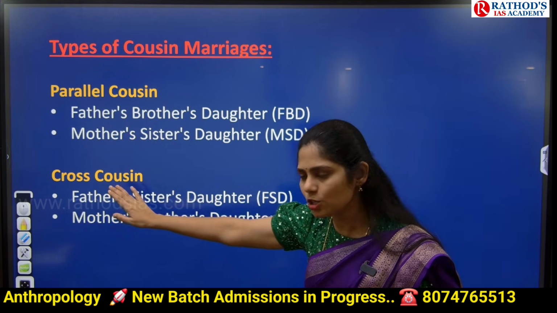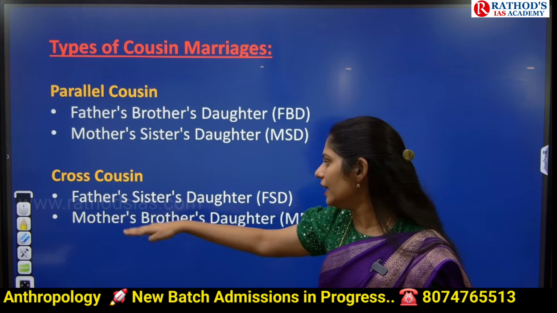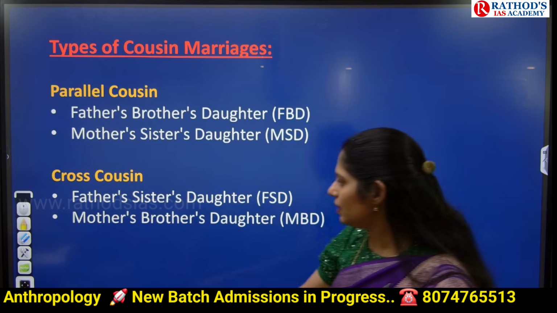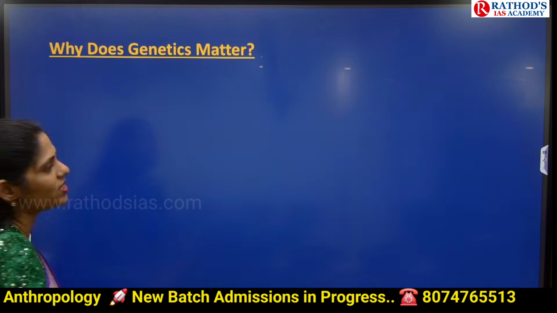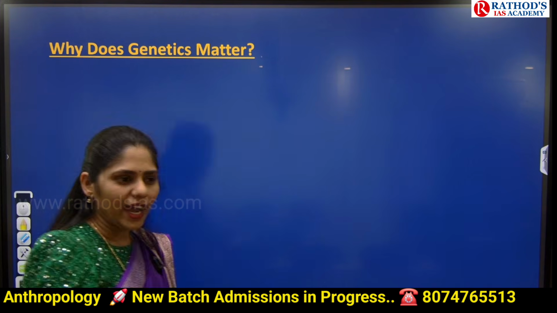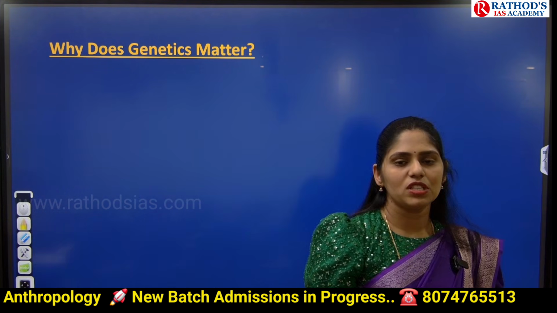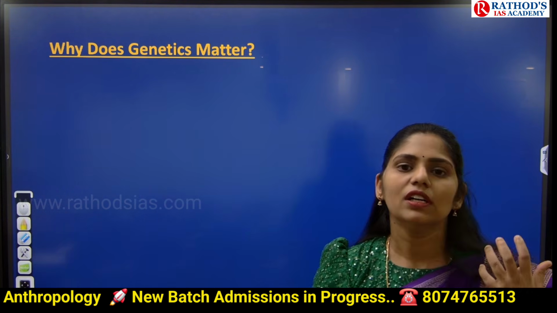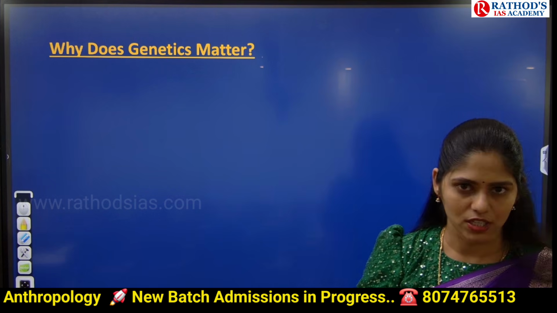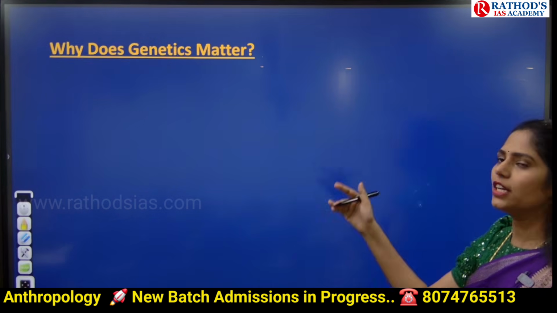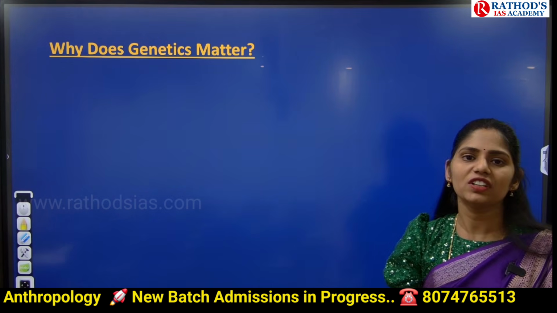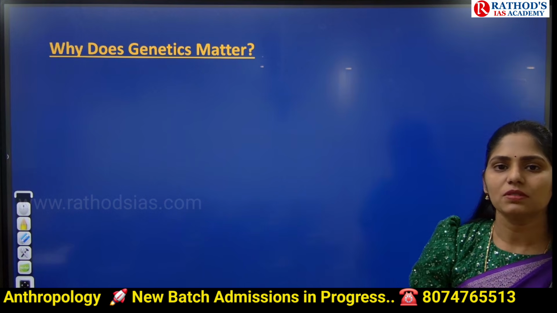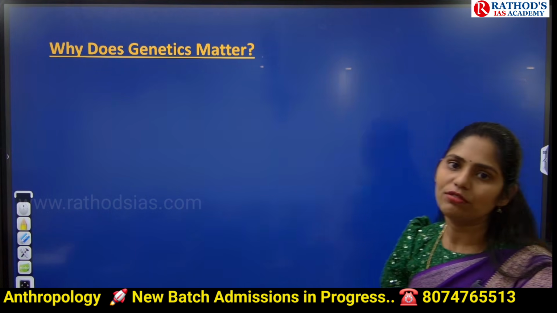And cross cousins also we have, from father's side and from mother's side. Clear? So these are the different types of consanguineous marriages. Why, if you're going for consanguineous marriages, is there a high rate of genetic disorders? Or according to genetics, what happens if you go for consanguineous marriages over generations? You have to know this.